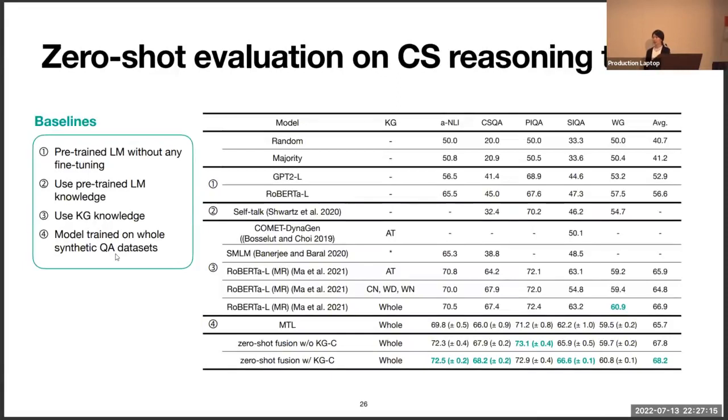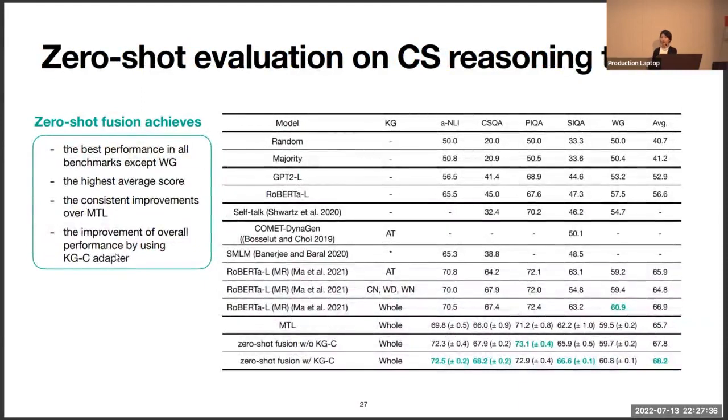These are the baselines we compare against, including recent works on zero-shot QA systems. And here the number 4, MTL, denotes the model which is trained with the conventional multitask learning method using the whole synthetic QA data sets.